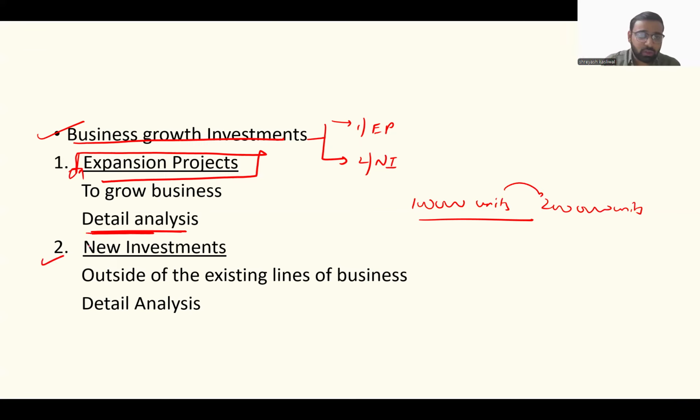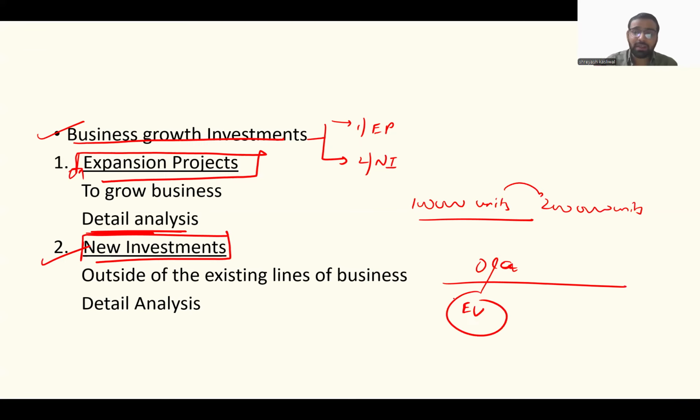The next type is new investment, where I invest in a completely different line of business. Let's say, for example, I am Ola and currently I'm involved in cab services. But tomorrow I decide that I want to manufacture EVs. That's a completely different line of business. To manufacture EVs, I will have to set up a completely new plant. It's a big process, with approvals and all of those things. So a new investment is outside the existing line of business, and of course it would require detailed analysis, because I will have to take a call as to whether I should enter this line of business or not, and if I do, what am I looking at.